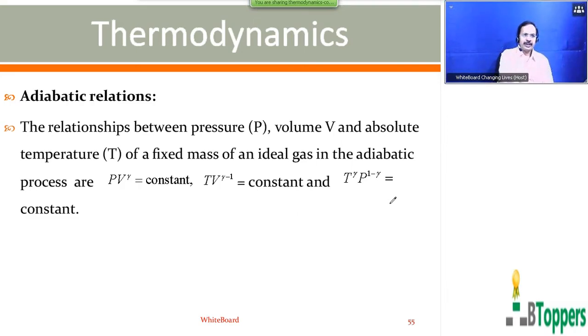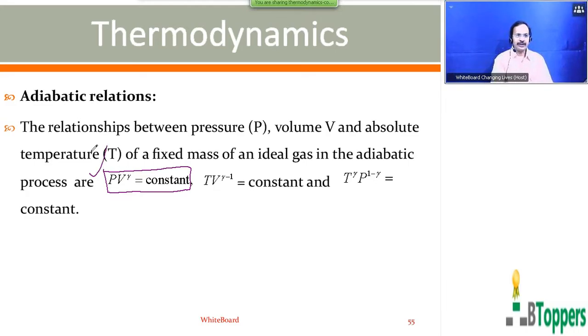You should at least remember the first relation, PV^gamma equals constant. In the old intermediate syllabus, the derivation of this relation used to be there, but now in the new syllabus, the state syllabus for Andhra Pradesh and also the CBSE syllabus, you don't have the derivation of this relationship, so we have to take it for granted. But you must know how you can arrive at the other two relations, starting from the relation PV^gamma equals constant and also using the perfect gas equation.